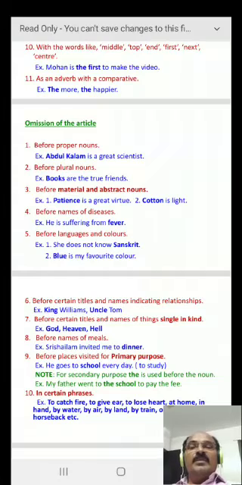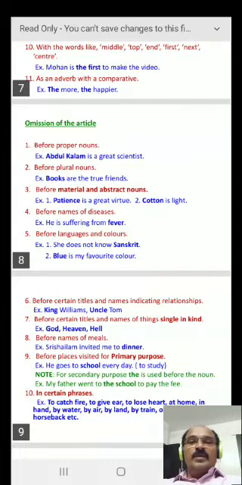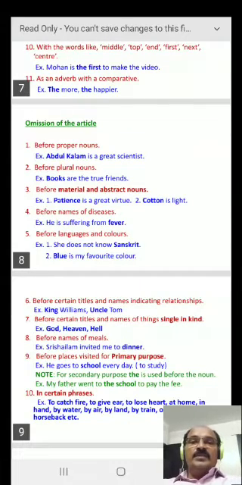Omission of the article means where we should not use any article. What are those areas? Let us discuss. First, before proper nouns. For example, Abdul Kalam is a great scientist. Abdul Kalam is a proper noun. No article is used before it.